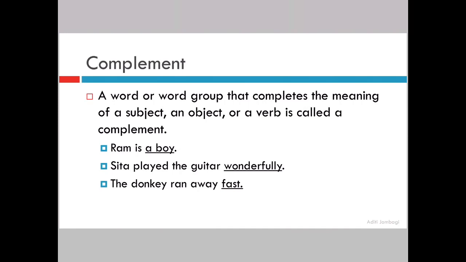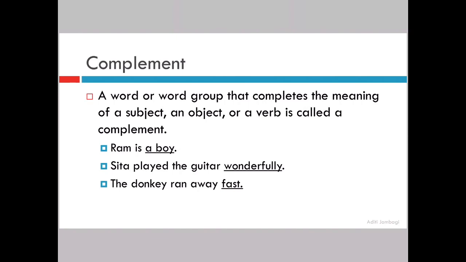Now read the first sentence. Ram is a boy. Can you substitute a boy with Ram? You can, because that is the quality of Ram, or that is who Ram is. He is a boy. But can you substitute Ram with a ball? No, because Ram is different and a ball is different. So a boy becomes your complement. How come? Because you can substitute it with your subject, or it is giving you more information about your subject. But a ball you cannot substitute with Ram. It is two different things. So that becomes your direct object.